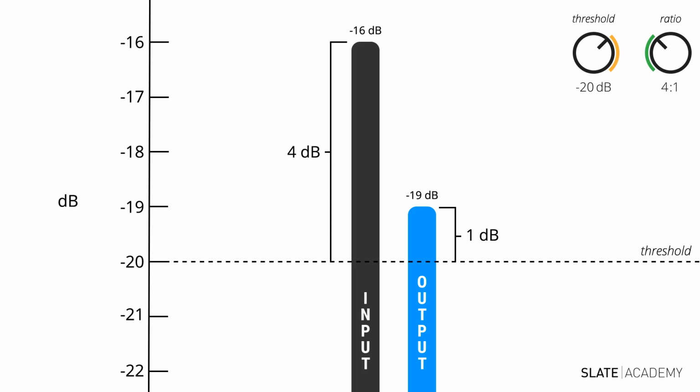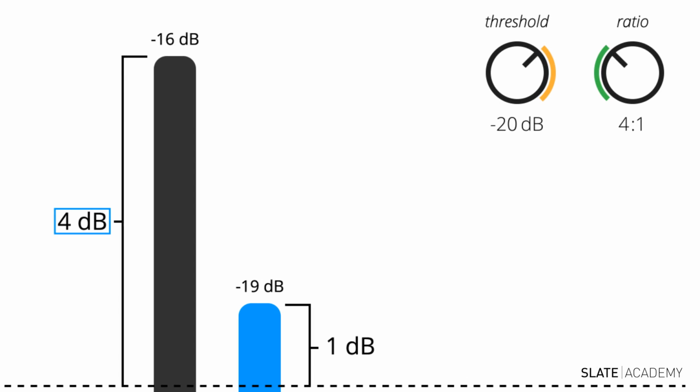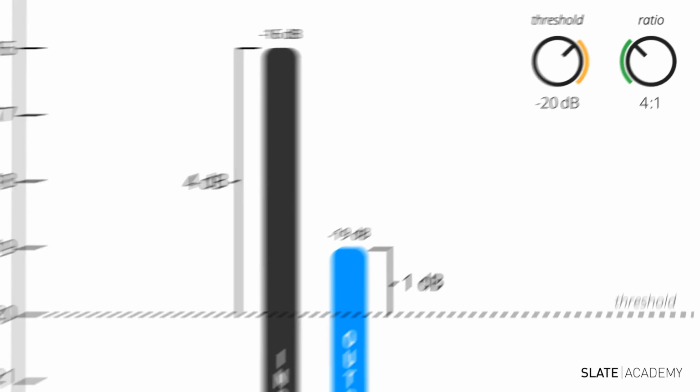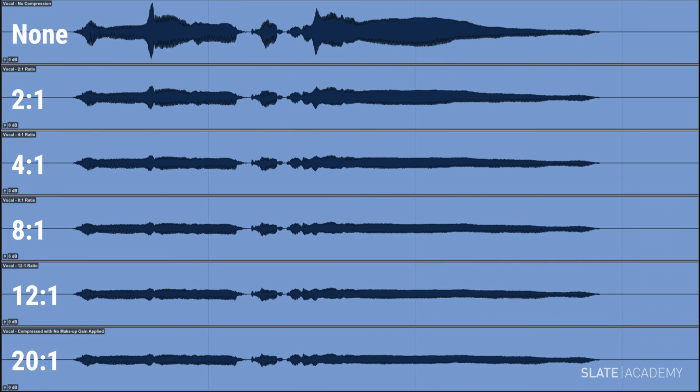Think about that. Because our signal went 4 decibels over the threshold of -20 dB, and our ratio was set to 4 to 1, the compressor is only allowing 1 decibel through. So our total output would be -19 dB. Take a look at these waveforms, compressed at different ratios. See how the ones with more drastic ratios, like 8 to 1, 12 to 1, and 20 to 1, have a lower dynamic range. The more gentle ratios, like 2 to 1, still have more of their dynamics intact.